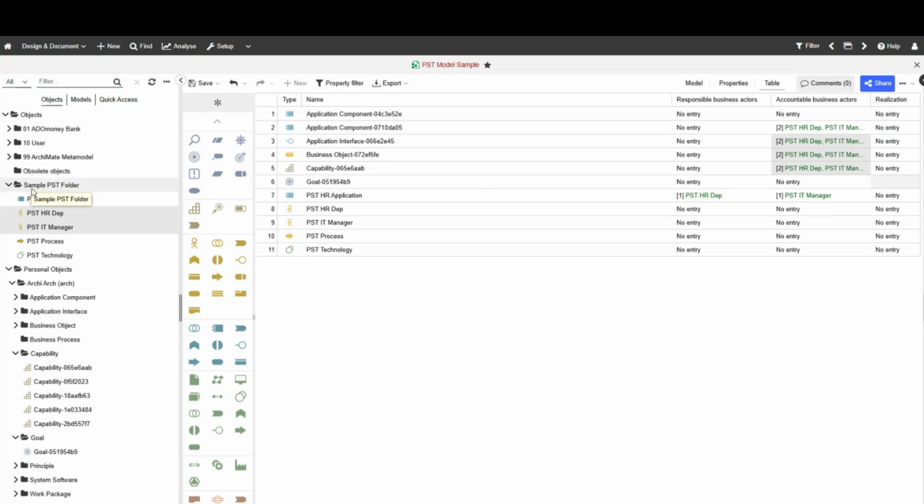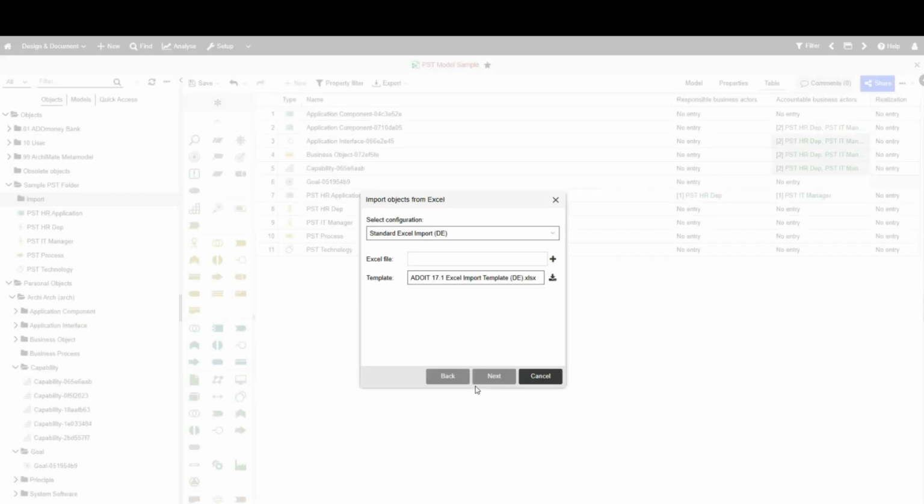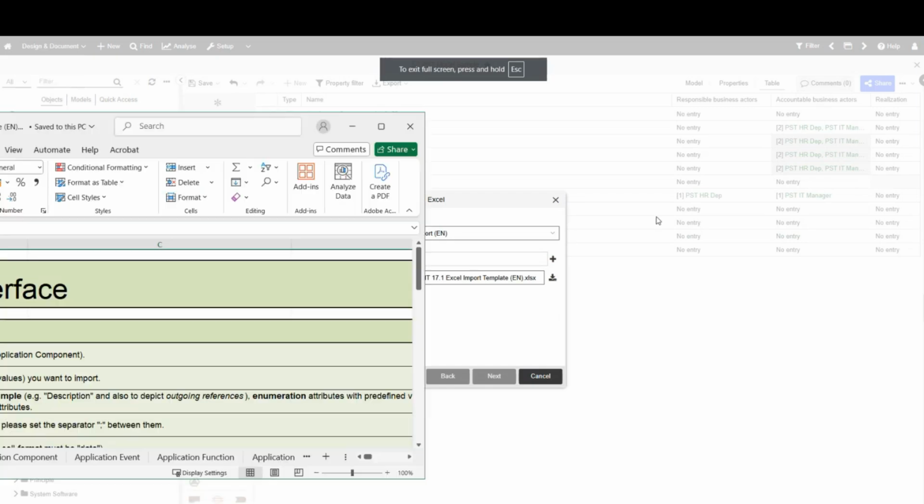Another way to get data into the tool is by, let's go into the import. Let's create an import folder and let's create here the import template. So I can import and export ArchiMate Exchange data, but I can also use an Excel template. This is a manual approach where I can define or configure my templates to be used to import the information. So now I'm downloading my standard Excel import template in English, and hopefully it's going to open at some point here. Let me check. Let's open it. Okay, it's opening up now. Actually on the other screen, let me pull it over here.